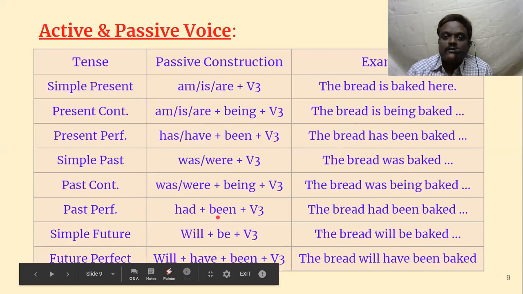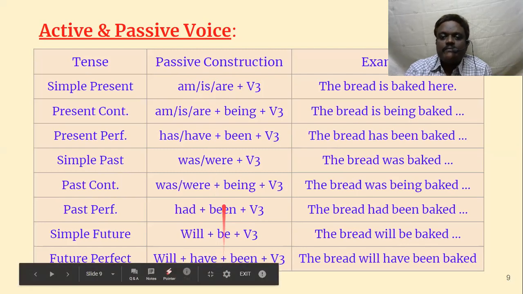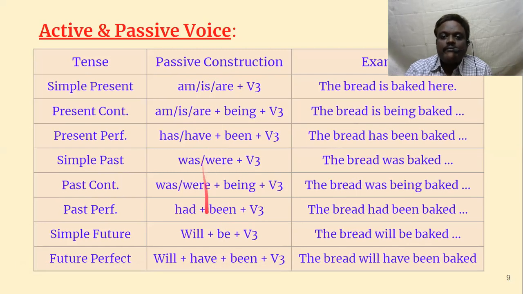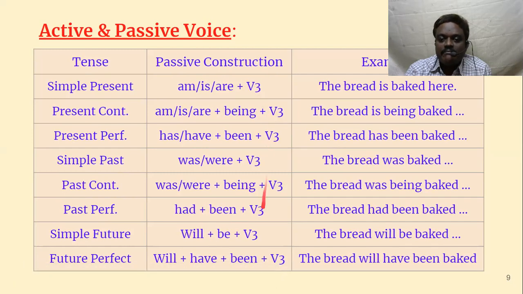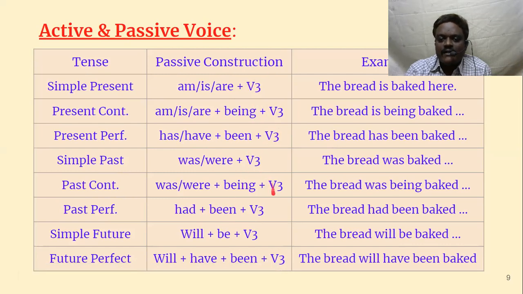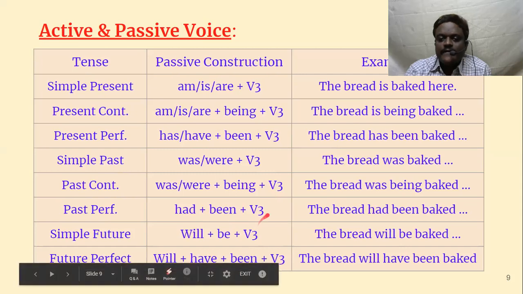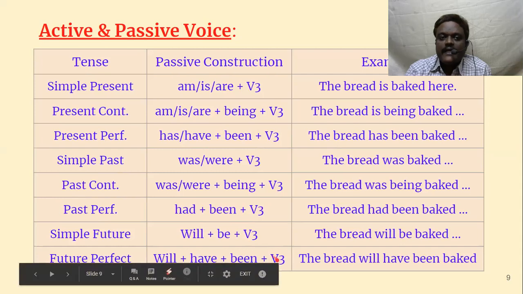Okay, let's go to passive construction. Same tense, but the structure is different. I told you in every passive form the B form is common, and then V3 is common. V3 is compulsory and the B form is also compulsory, and it may be in different forms. See, all the structures have V3. V3, that is the past participle, is compulsory in passive form. This you have to understand.